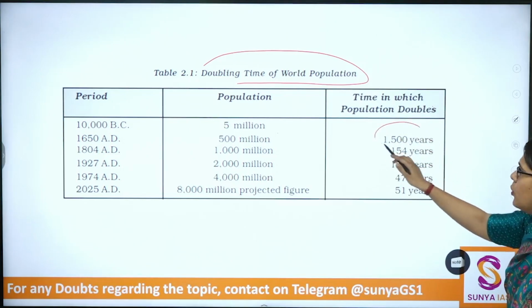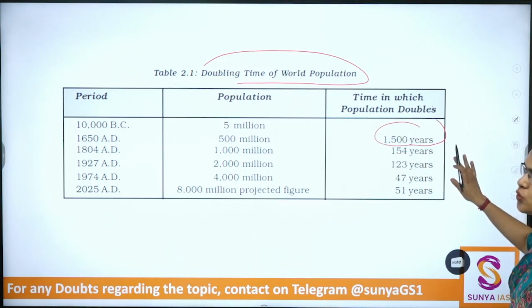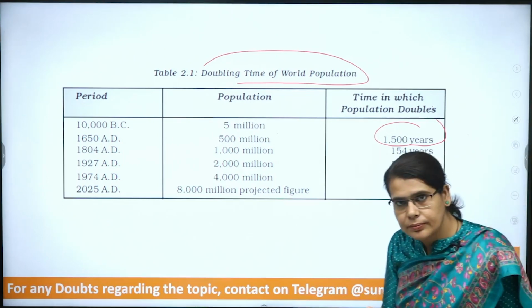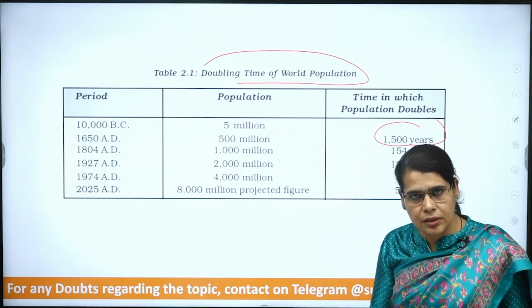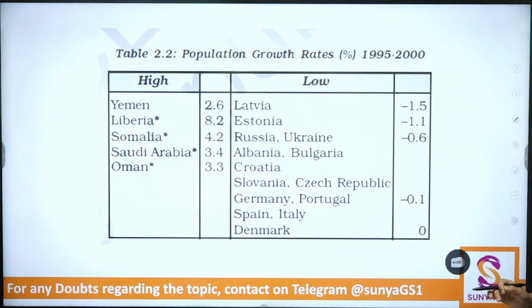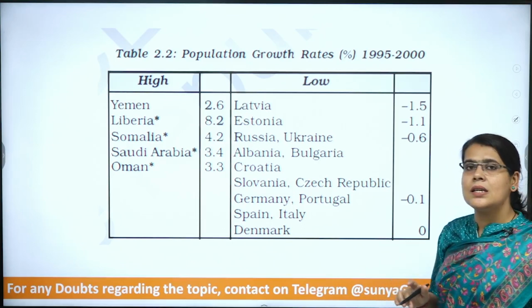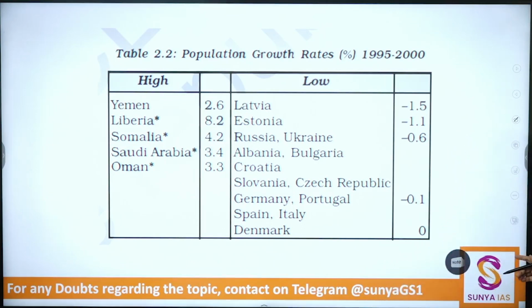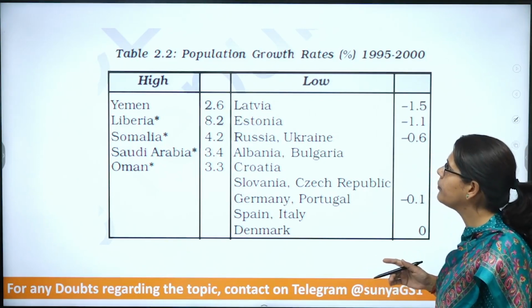Okay, so earlier it was around 1500, which reduced to 154, 123, 47, 51, has been variable. It has not been static. Okay, so it was projected, but it has been reached earlier. That is a different aspect, but it has not been similar. It has been variable. So write down one point, that the population doubling time period has been variable and not constant throughout the historical past. Okay.